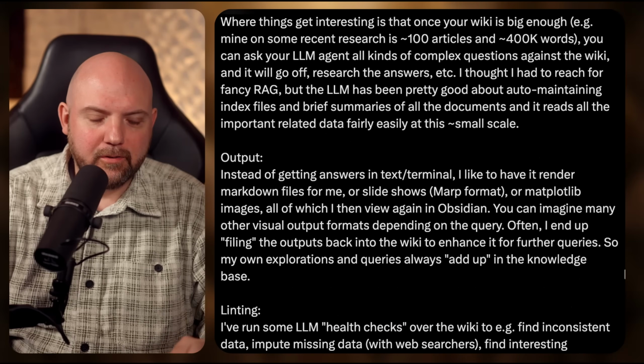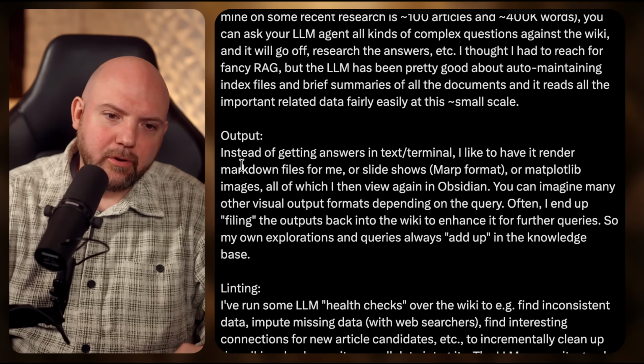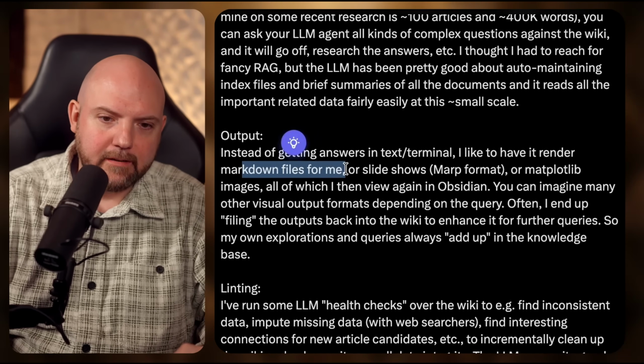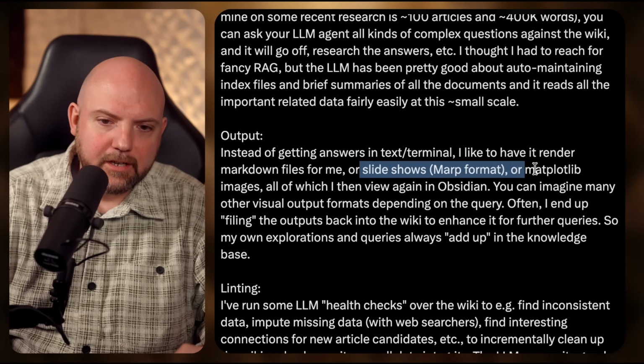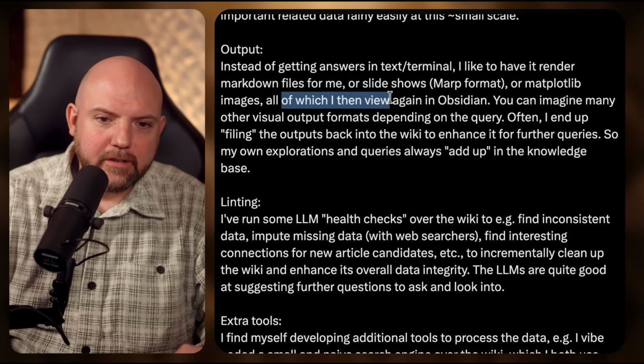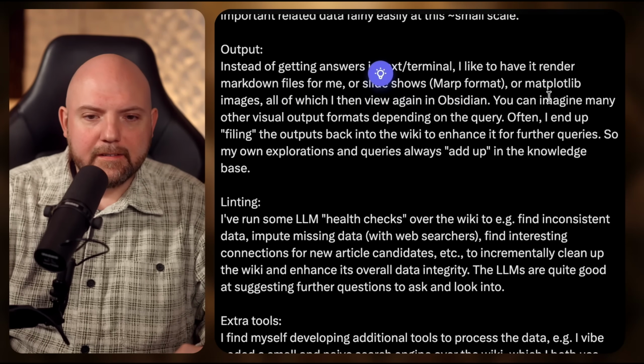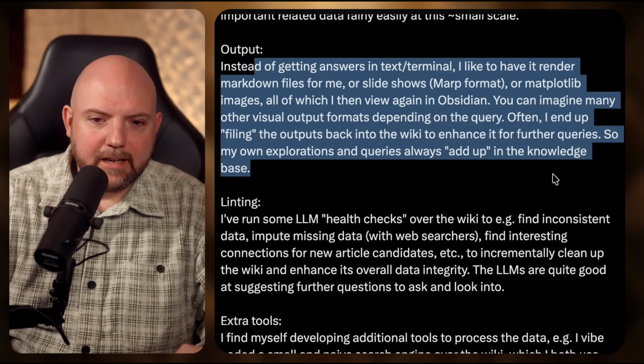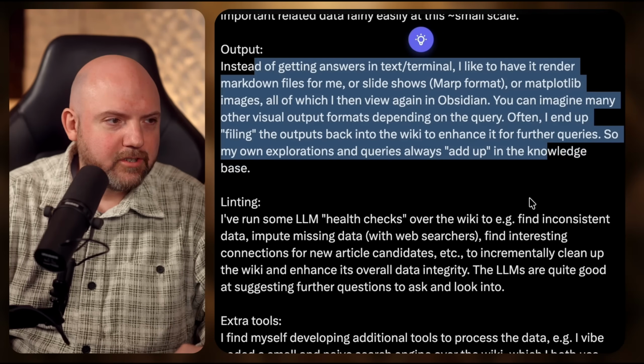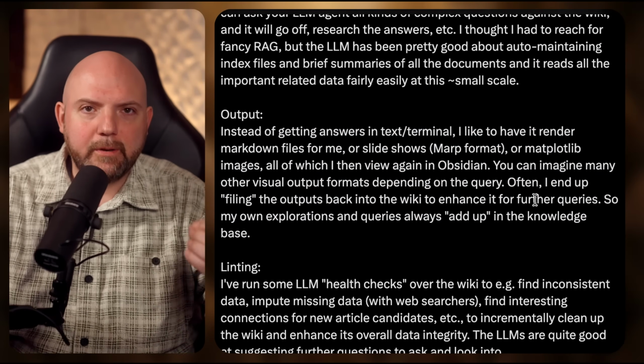And that's important to understand, in my opinion. So now we get to the output. Instead of getting answers in a text terminal, I like to have it render markdown files for me. Yeah, great. Markdown, same for me, or slideshows or whatnot. And all this views in Obsidian. And you can imagine many other visual output formats. Okay. So he's just saying that he likes to get this visualized instead of just having it in a chat box. And that's completely right.